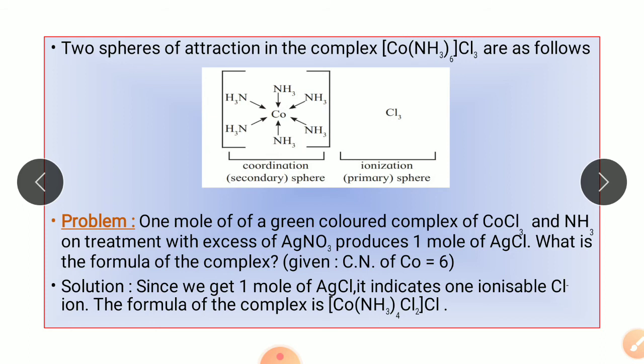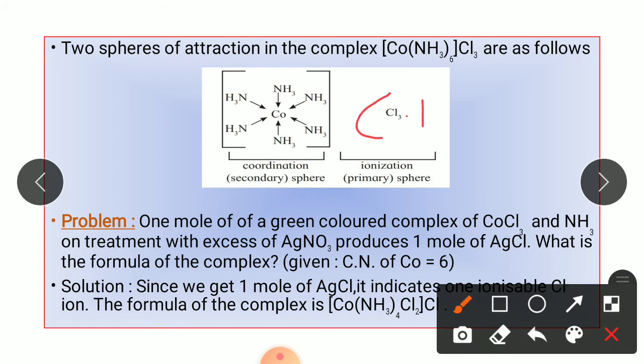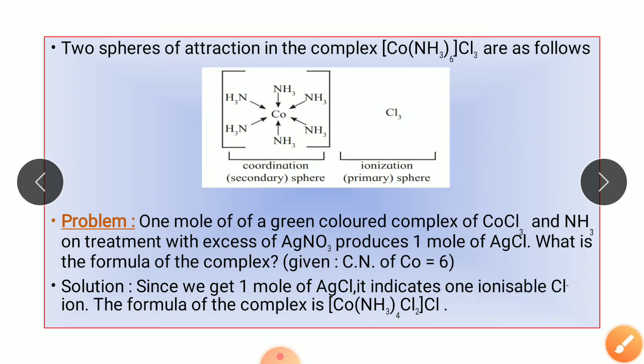The 3 chloride ions are ionizable and are written outside the square bracket, so they satisfy the primary valency. Since 6 ligands are attached to the cobalt, the coordination number of cobalt is 6, and this complex has an octahedral structure.